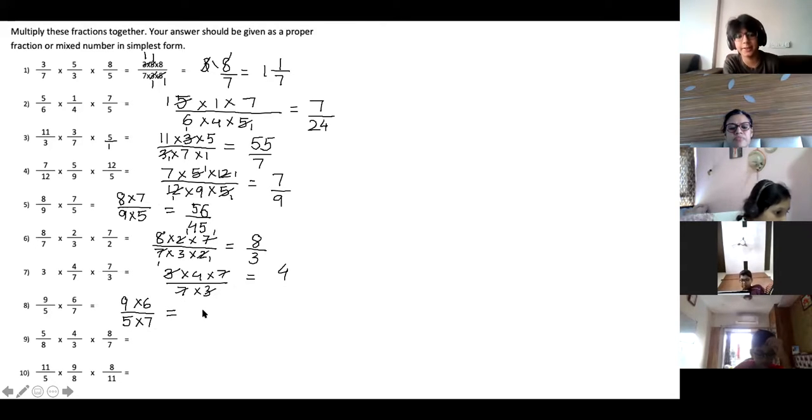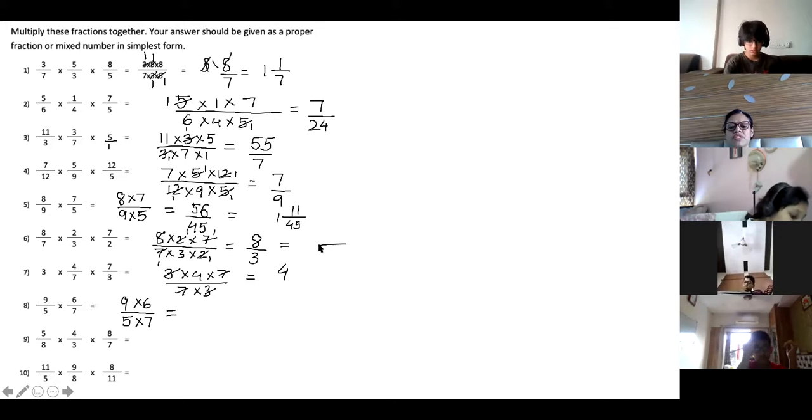Ma'am, you didn't do it in mixed fraction. What is the answer? 111 upon 45. 45 ones are the whole number, 2 and 2. Yes, 111. And here also it should be in mixed fraction. Yes. And what will be the answer now?